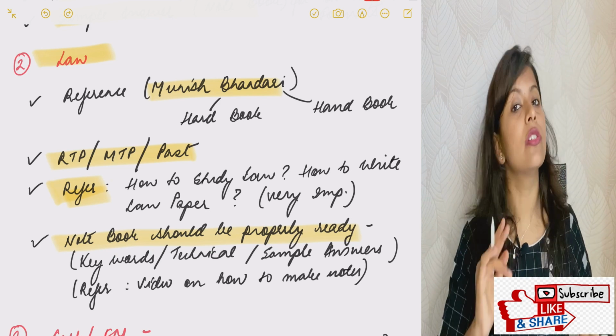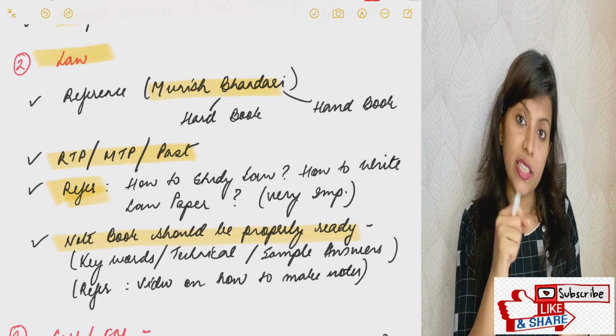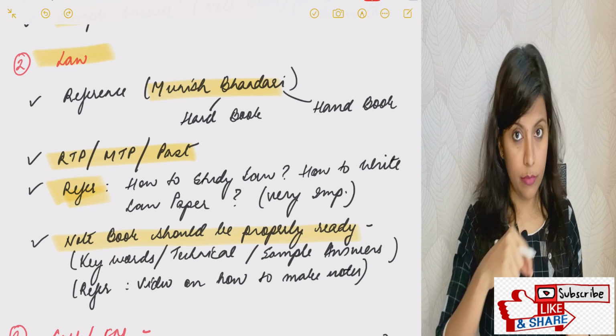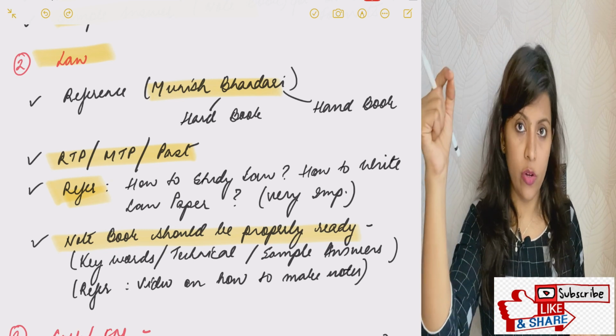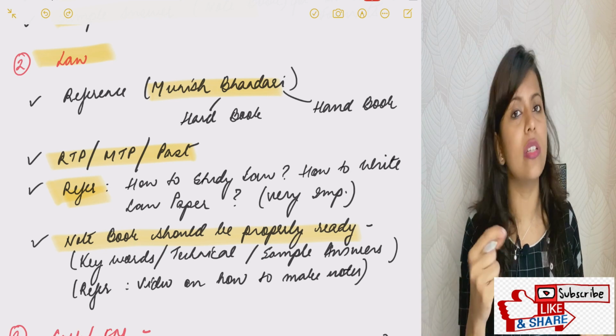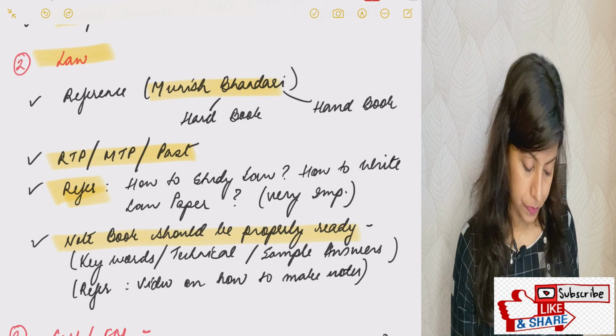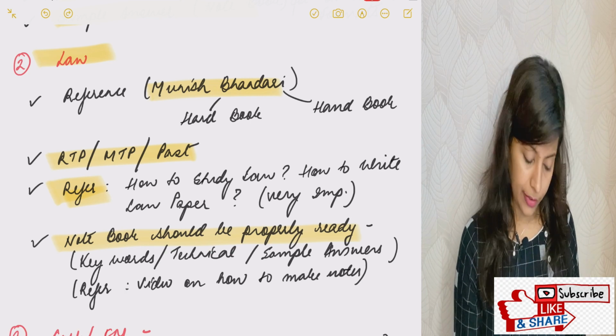From now only, you need to study accordingly. When you read from a book, try to write the explanations in that book, in footnotes or above your book, anywhere. You need to write explanations in your language, in any language which you understand, if you study by yourself. So this should be your law strategy.